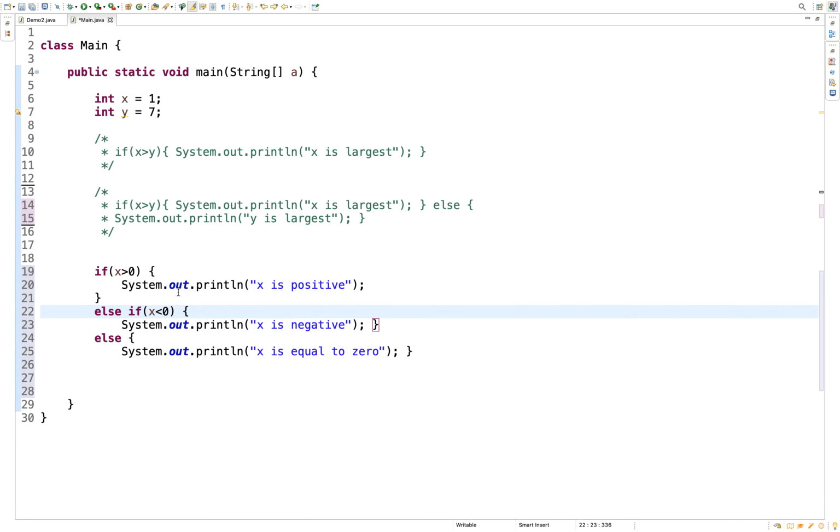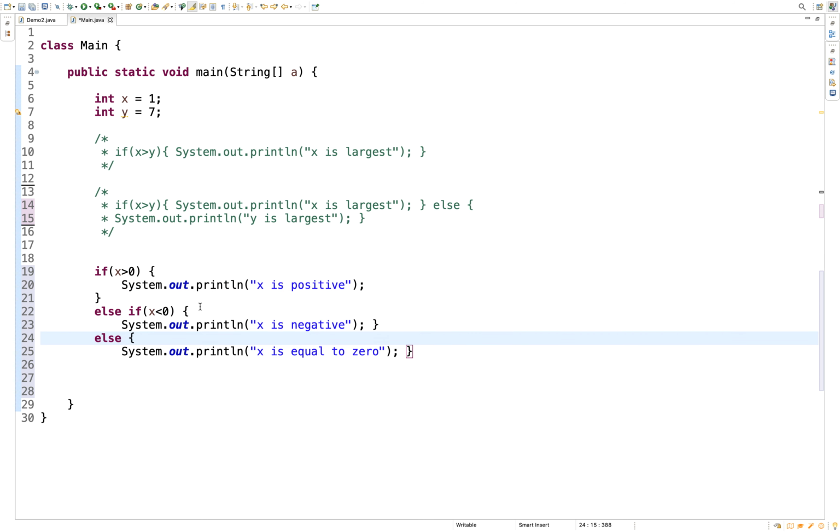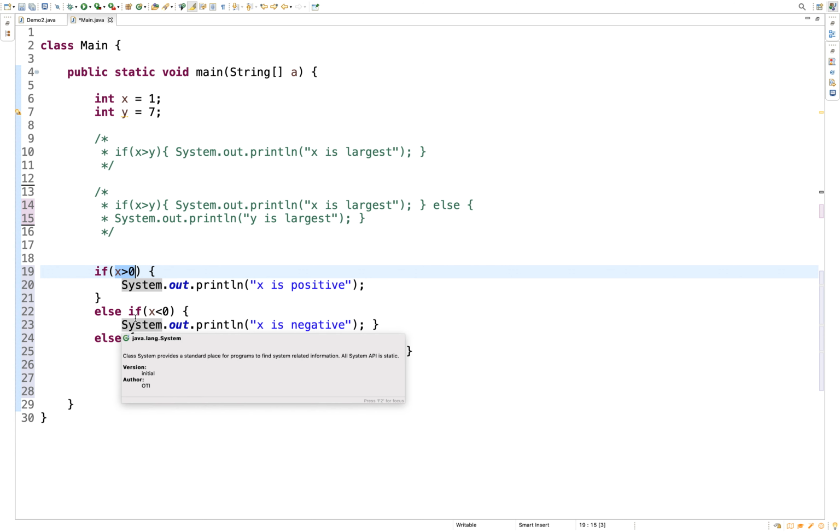Okay, so this is how the if else if block will look like. First we'll be having the if block and we'll be checking one condition. The if else if block is kind of an advanced version of the if else block. In the if else block, we can check the condition only once.